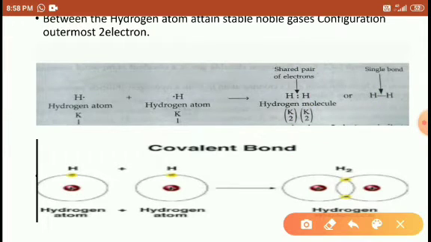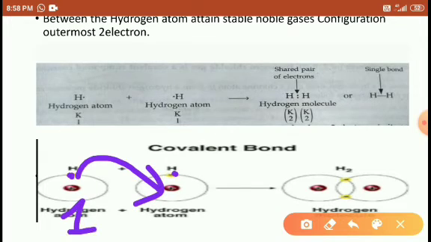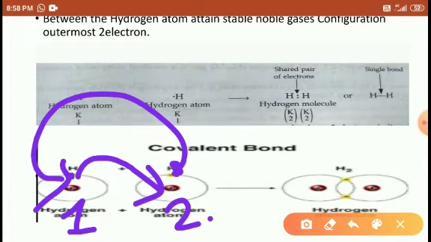Or it can also be considered as this is the nucleus, this is a nucleus, and this is an electron, this is an electron. The yellow color is the electron. So this electron is attracted to this nucleus. The first hydrogen atom's electron is attracted to this second hydrogen nucleus, and the second hydrogen electron is attracted to the first hydrogen nucleus. Then they attain this form. Right? Understood, students?